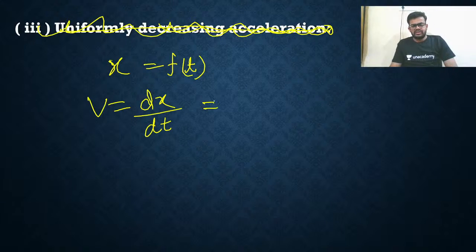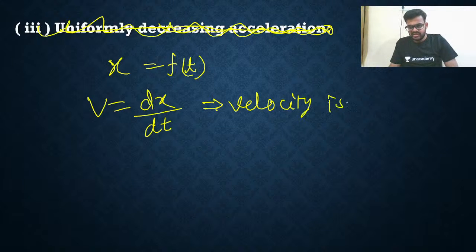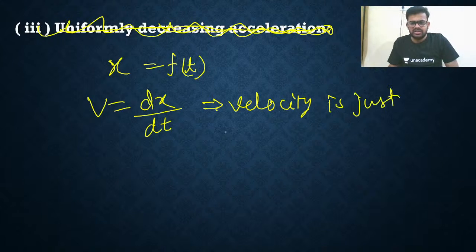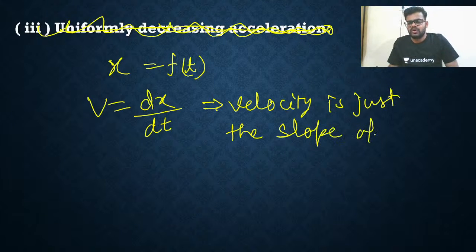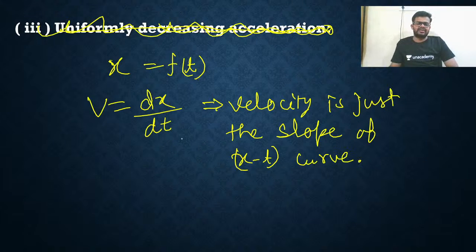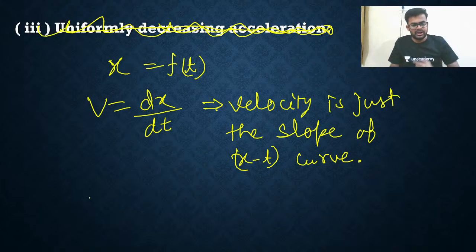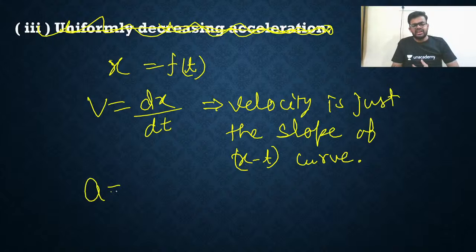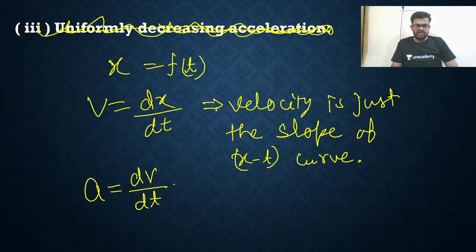Velocity is just the slope of the xt curve, the position time curve or displacement time curve. Remember that dx by dt is just called a slope. Now acceleration you will write as dv by dt, the rate of change of velocity.